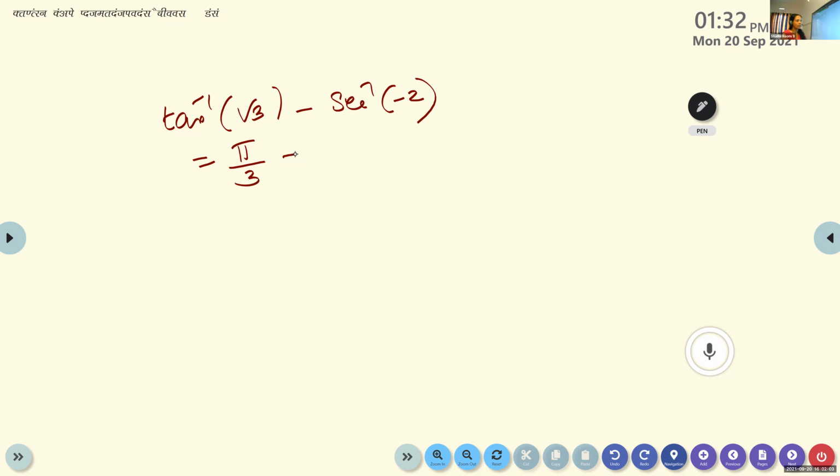Aryan, what is the principal value of sec inverse of minus 2? What are the possible quadrants? All silver teacups. Sec is negative means which are the possible quadrants? Sec is negative in the second and third quadrants, isn't it?